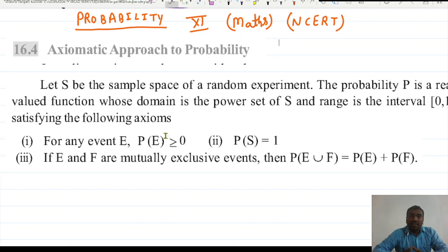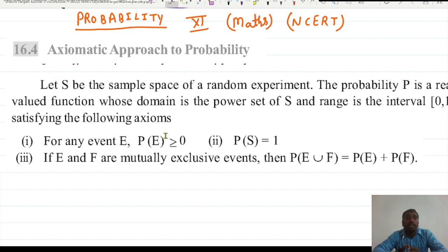So hello everyone, in this video we will discuss a very important topic of probability, that is the axiomatic approach to probability. Till now, whatever we have discussed, we have not learned how to find the probability. We have only learned about the sample space and some basic important definitions. Now we are going to learn how to find the probability.